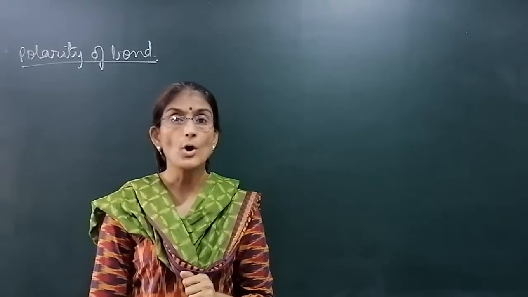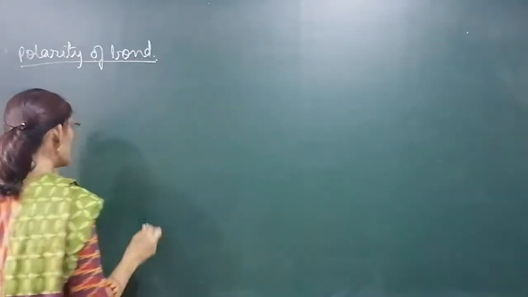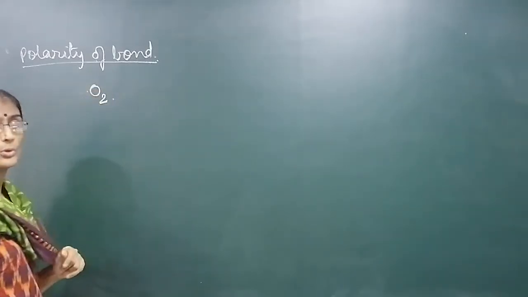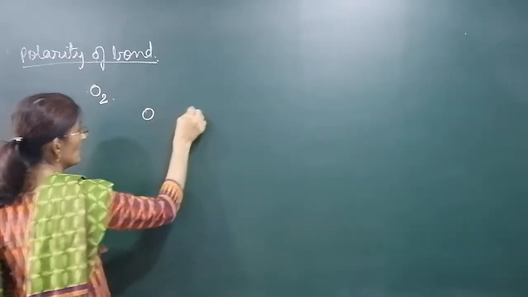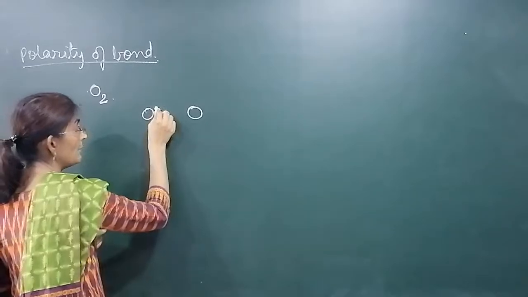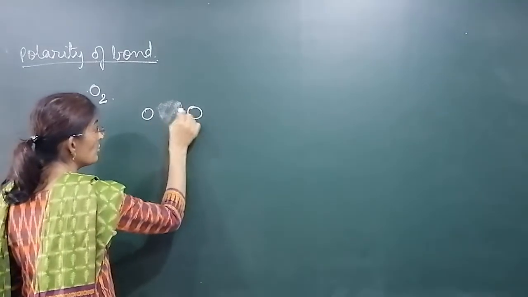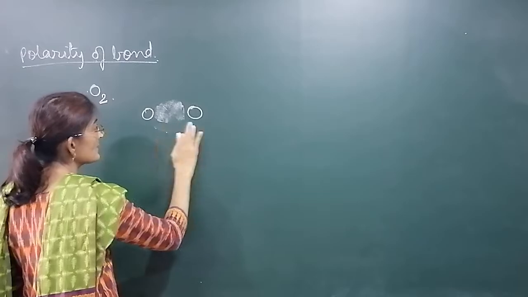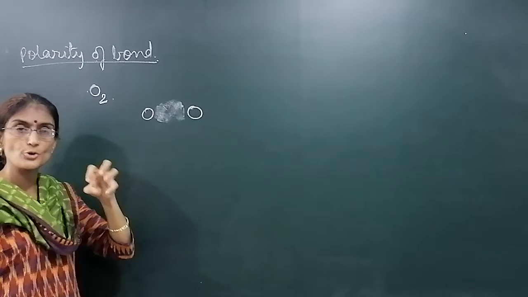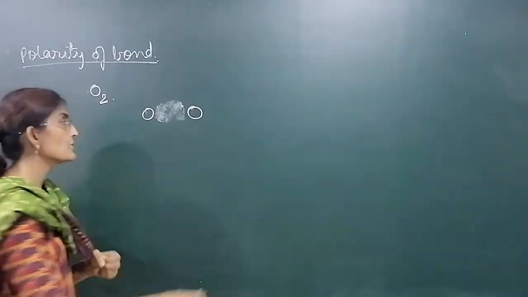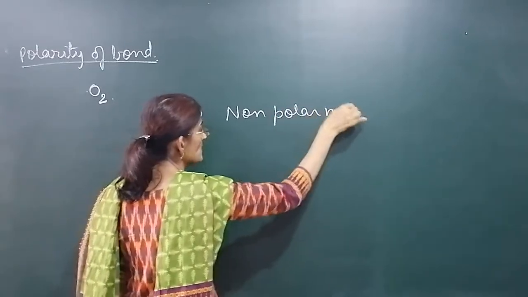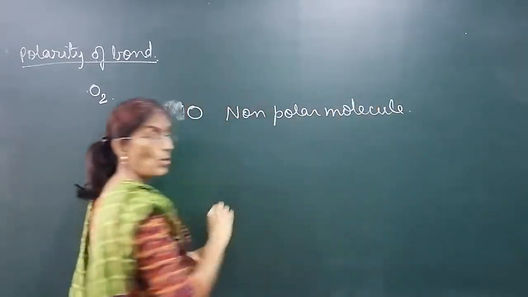First, what is polarity of bond? Suppose two similar atoms join in a molecule. Suppose we have oxygen molecule, O2. Both atoms are similar. Shared electron pair will lie exactly in between the two atoms. Electron cloud will be distributed evenly like this. Neither this oxygen nor this oxygen pull the shared electron pair towards itself. Such molecules are called non-polar molecule, and the bond formed is called non-polar bond.